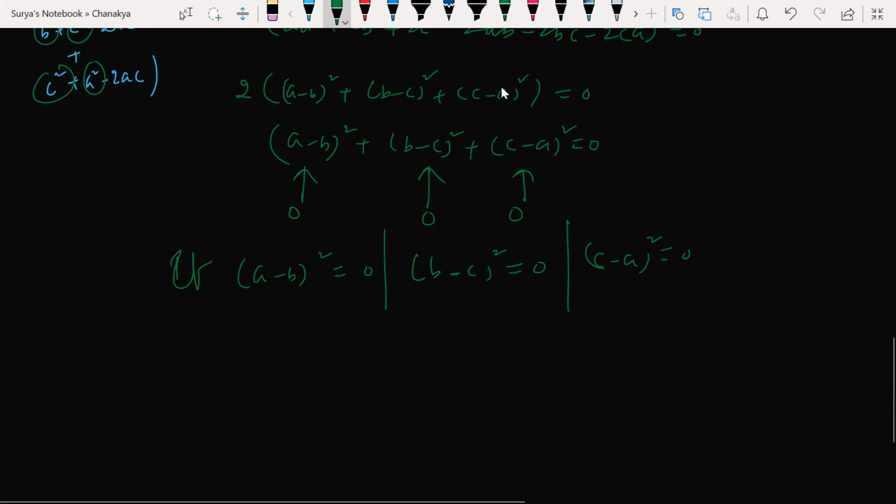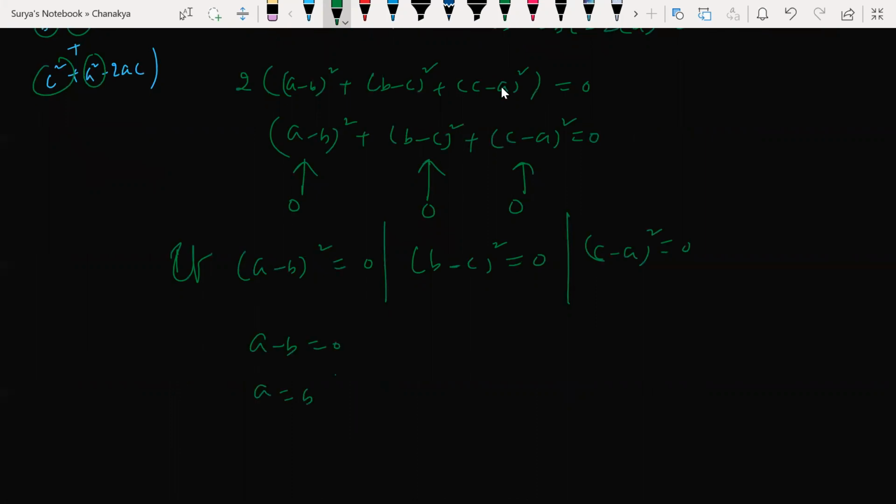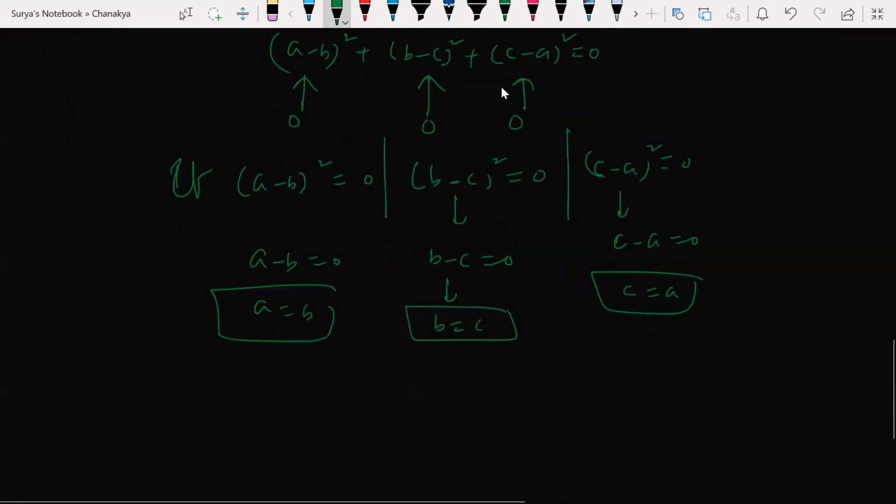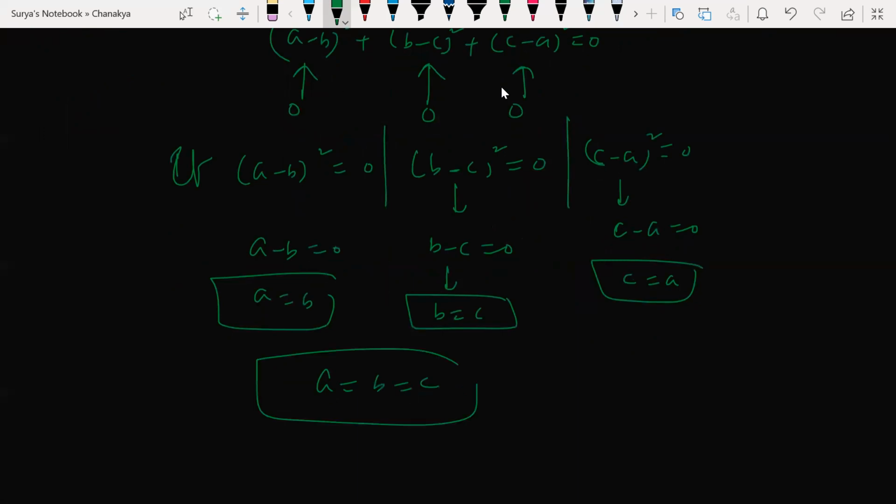So, sir, now a minus b is equal to 0, so a is equal to b. Now from this, b minus c is equal to 0, so what can I write? b is equal to c. Perfect. And from this, c minus a is equal to 0, which means c is equal to a. Now look at this here: a is equal to b is equal to c is equal to a. So can I write a is equal to b is equal to c? This is the relation I got.